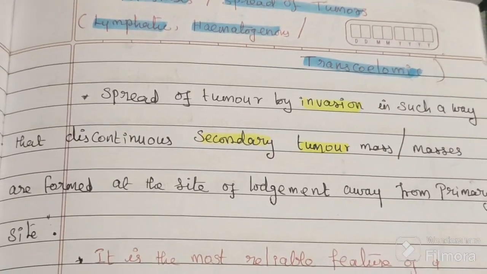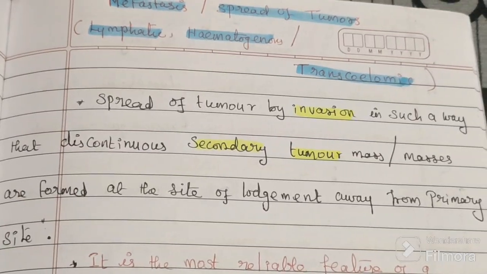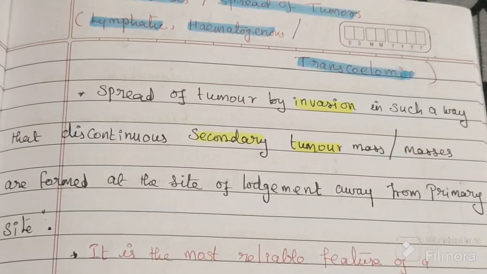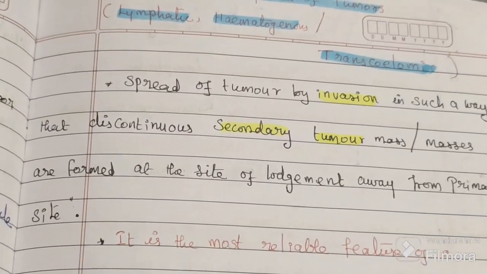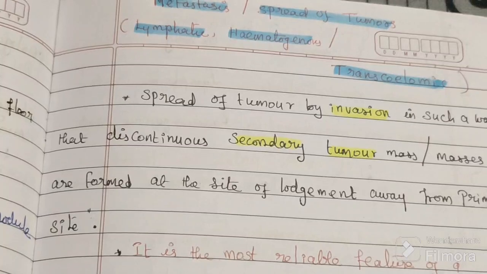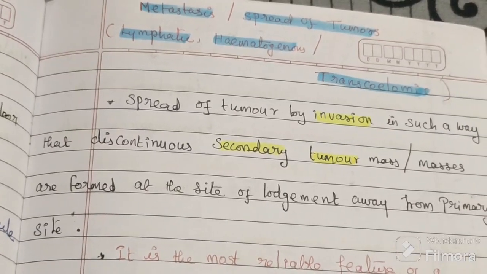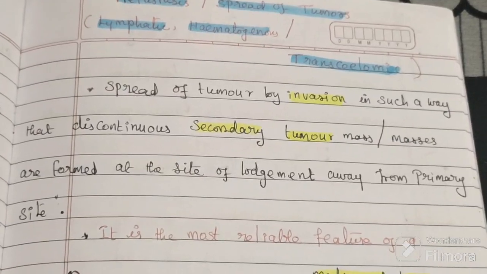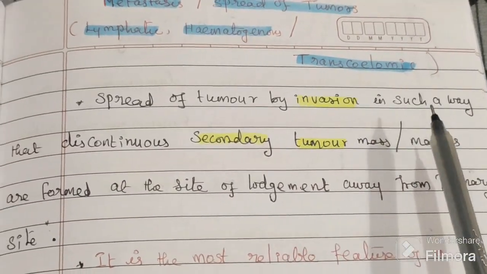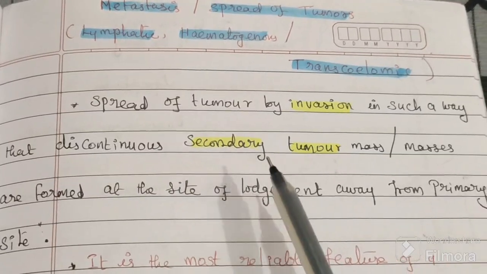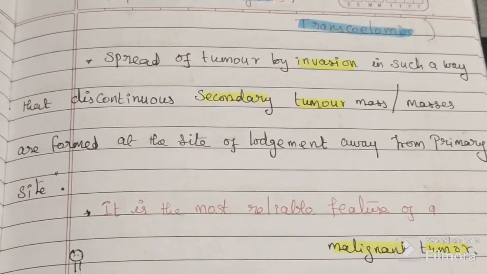Metastasis is distant spread. It is spread of tumor by invasion in such a way that discontinuous secondary tumor masses are formed at a site of lodgement away from the primary site.